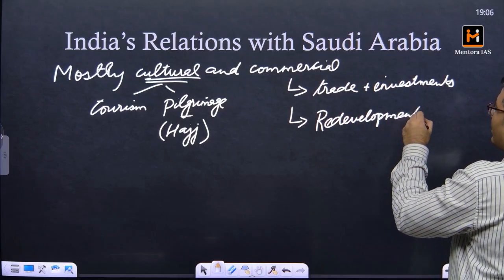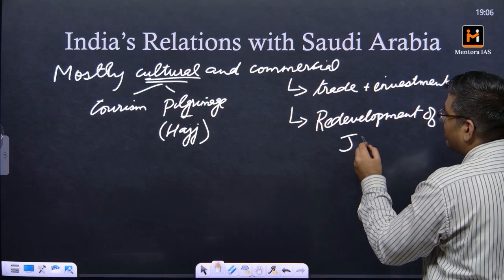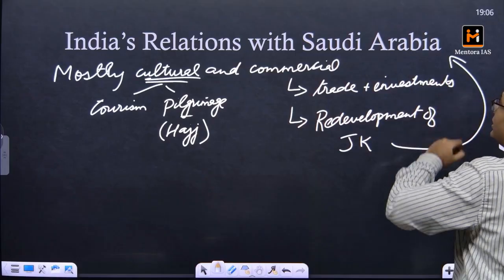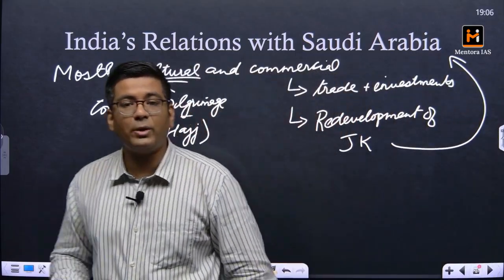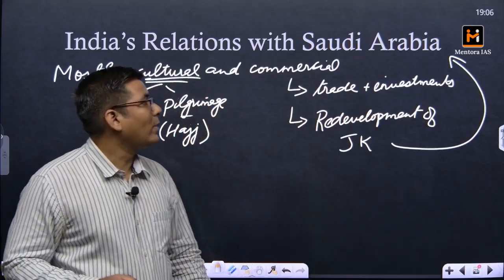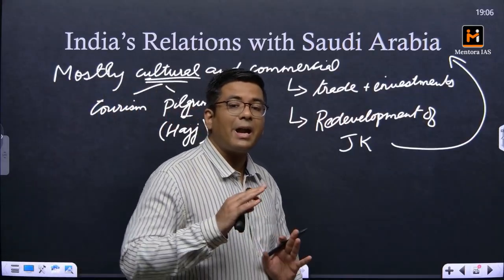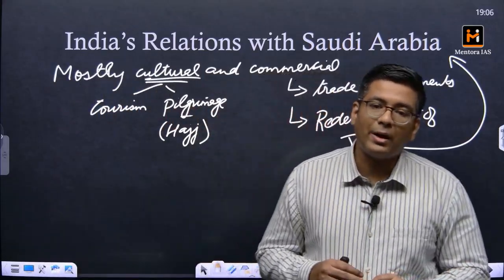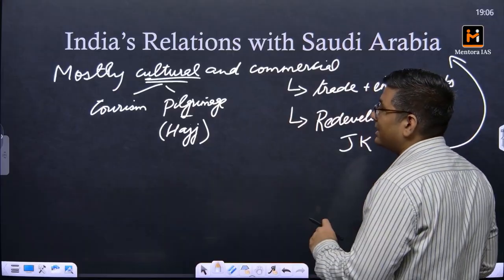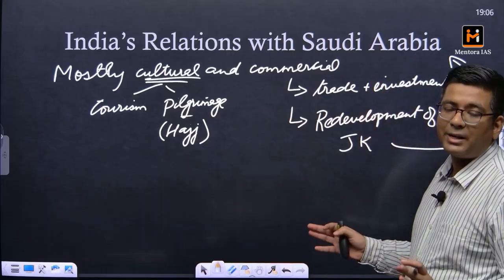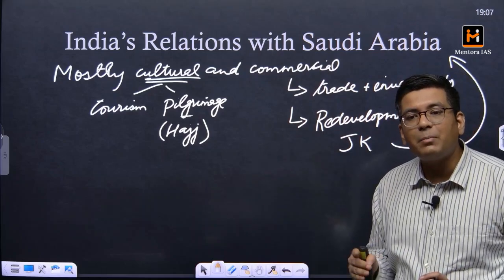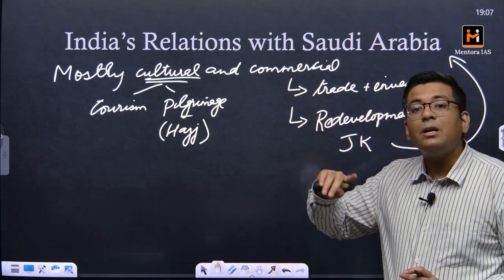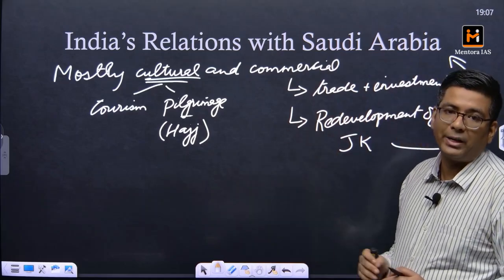Okay, the redevelopment of Jammu and Kashmir is basically being partnered with Saudi Arabia. Saudi Arabia is extensively investing in Jammu and Kashmir's redevelopment. With respect to trade and investment, India and Saudi Arabia are one of the largest trading partners of each other. Saudi Arabia's second largest trading partner is India. India's fifth largest trading partner is Saudi Arabia.